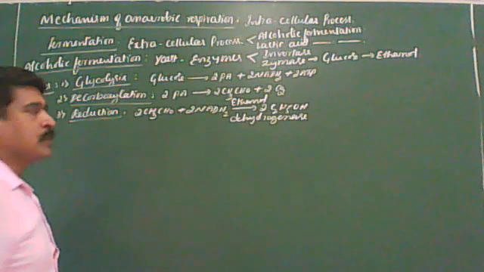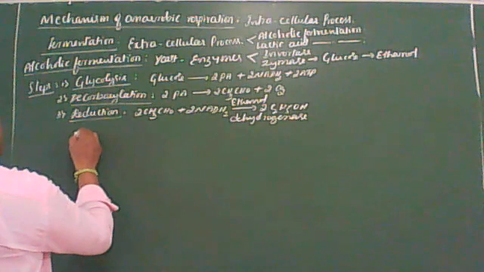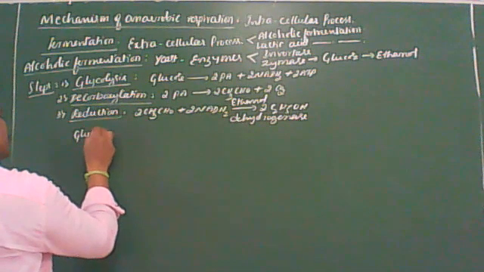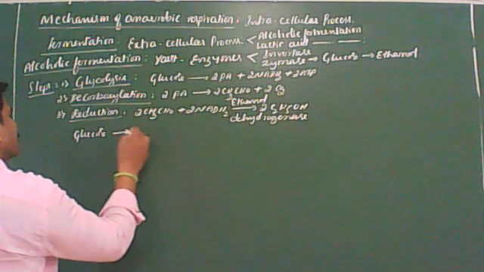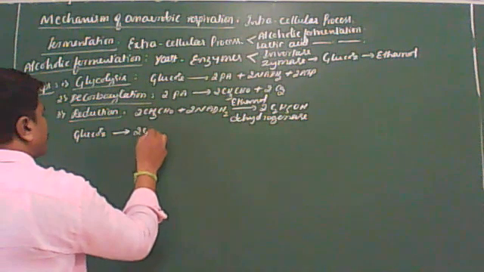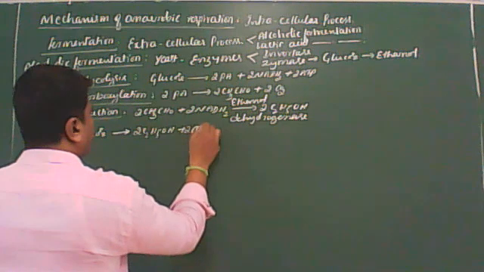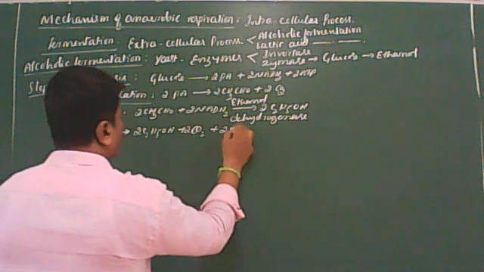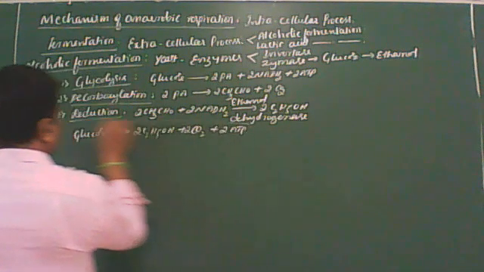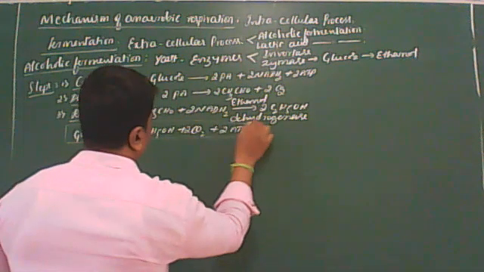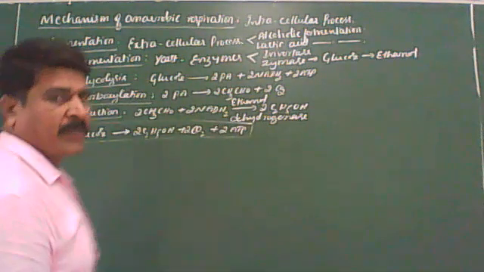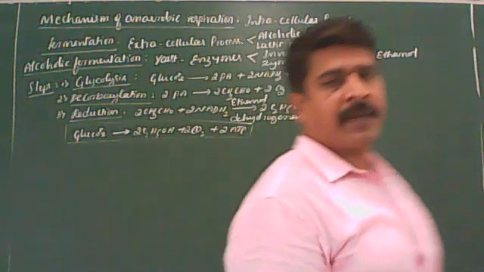So the overall equation of anaerobic respiration is that glucose is partially or incompletely oxidized into two molecules of ethyl alcohol, two molecules of carbon dioxide, plus two molecules of ATP. This is the overall equation of alcoholic fermentation. You remember this.